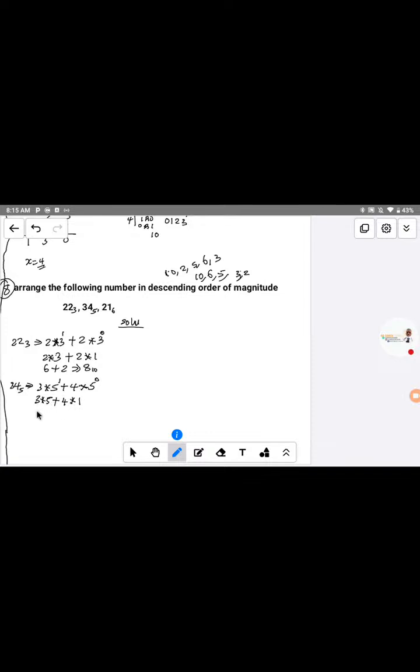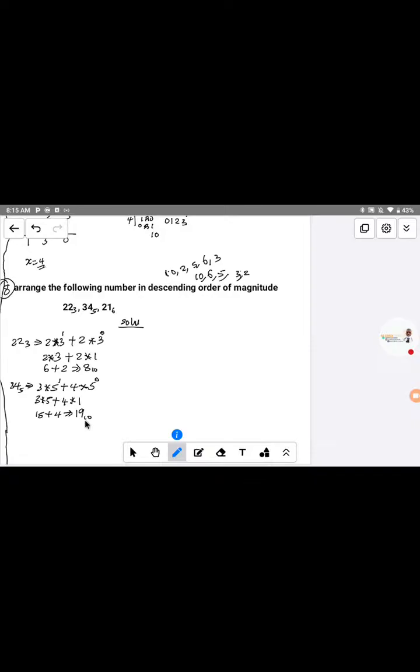So let's add it together. 3 times 5, that's equal to 15, plus 4 times 1, that is equal to 4. So when you add it together, 15 plus 4 is 19. We have 19, so this is base 10. Now that simply means that 34 in base 5 is equal to 19 in base 10.